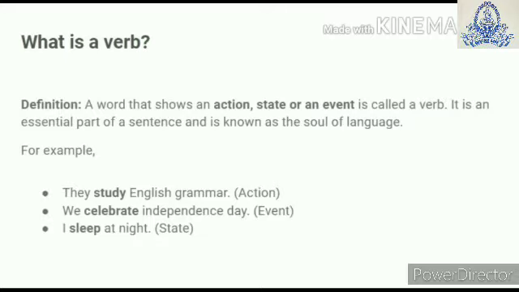For example, they study English grammar. Here, verb study is an action. We celebrate Independence Day. Here, celebrate is an event. I sleep at night. Here, word sleep is a state.